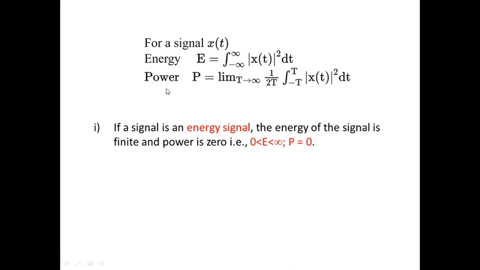And what is called power? Power is nothing but this energy averaged over an infinite amount of time.